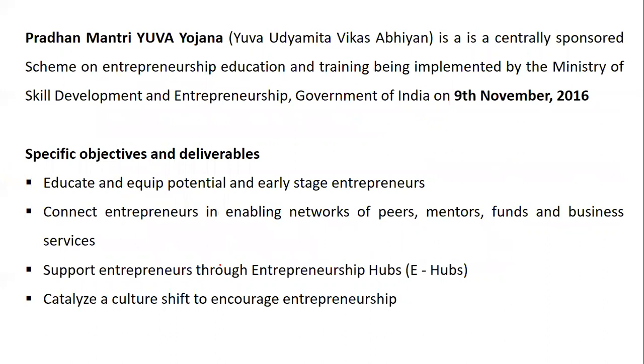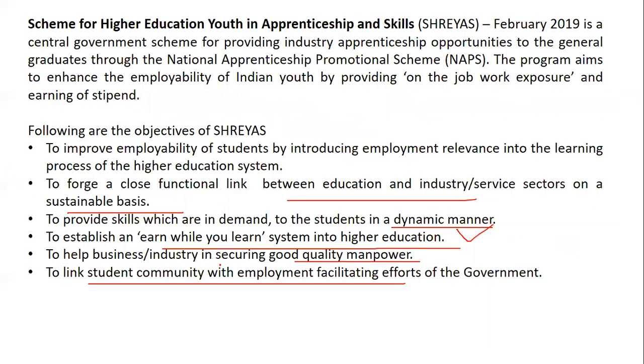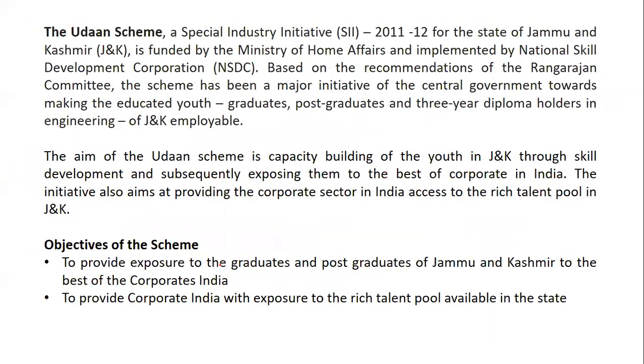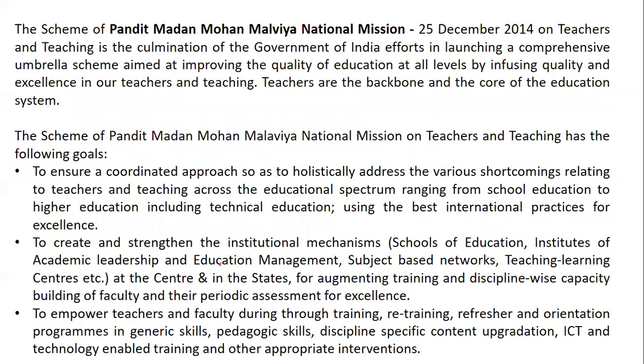Pradhan Mantri Kaushal Vikas Yojana: what are the objectives, when was it started, and why. Then the components we did: apprenticeship, the Udaan Scheme, and Unnat Bharat Abhiyan. These are the schemes promoted under higher education, so one or other question can be expected. At least you should be aware of the objectives of the scheme. Not in detail; you can cut it short, filter it, and keep yourself noted that this is a scheme and it works for this particular area.